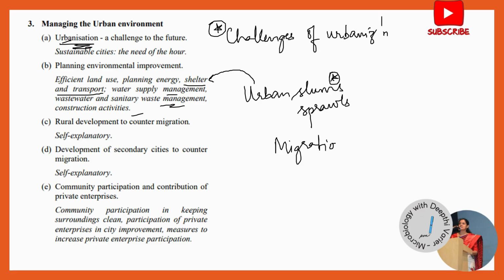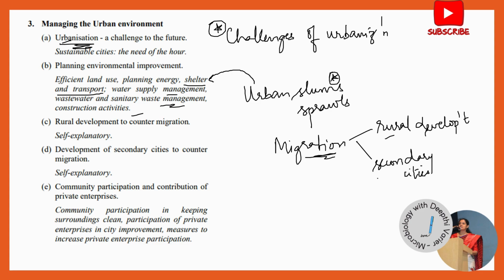The next topic that's very important from this chapter, and again which has been asked repeatedly, is migration. So how do we control migration? How do we counter migration? There are mainly two ways in which you can counter migration. Either ensure that the rural areas are developed. So rural development is one method by which we can counter migration. And the second part is development of secondary cities. Ensure that there are other cities being developed in the vicinity, so that some of the population goes over there. So what is the problem with migration? It leads to too many people in the urban environment. How do we counter it? Either by rural development or by formation of secondary cities.